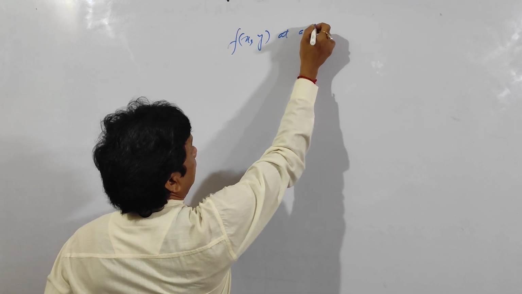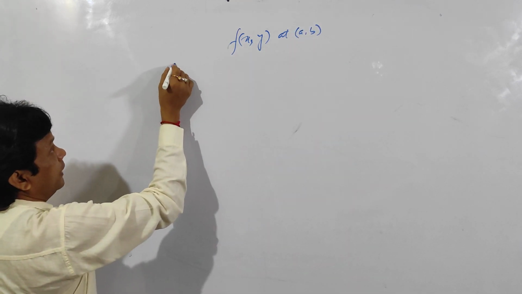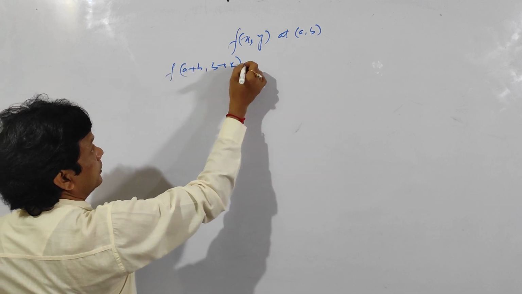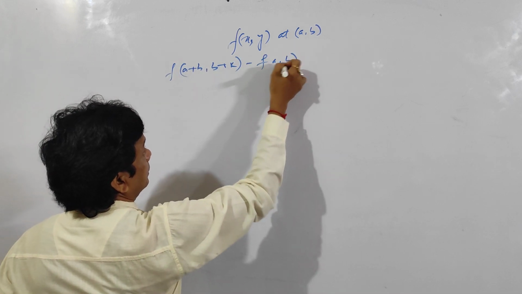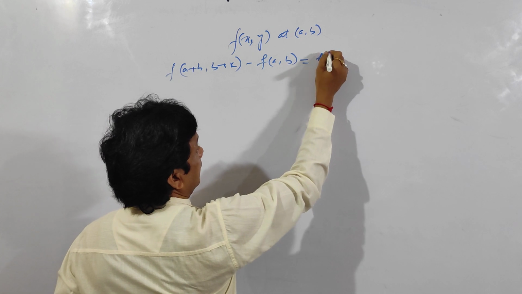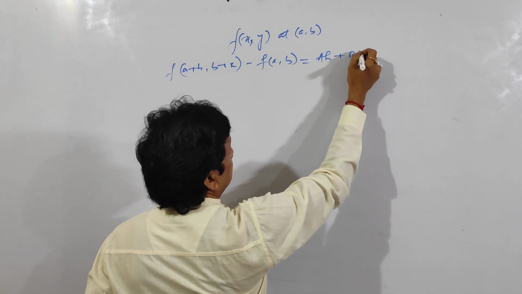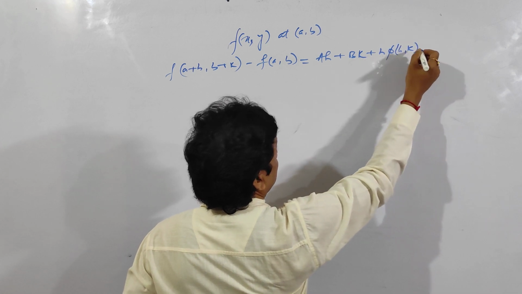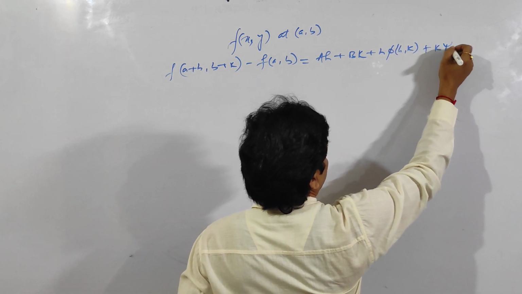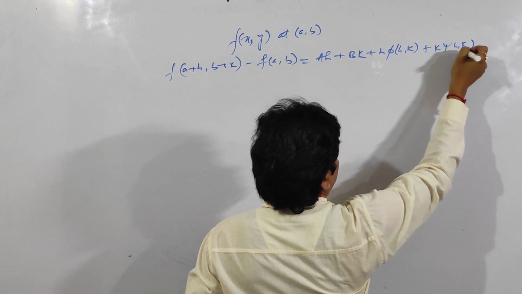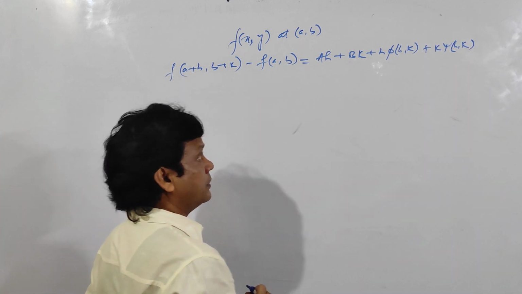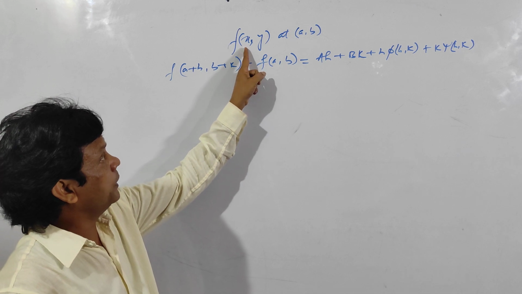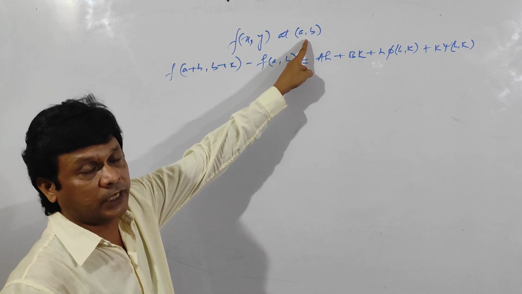Already I have told you a function f of x, y is said to be differentiable at (a, b) if f of (a plus h, b plus k) minus f of (a, b) is equal to ah plus bk plus h phi of (h, k) plus k psi of (h, k). If this condition is satisfied, then the function f of x, y is said to be differentiable at (a, b).